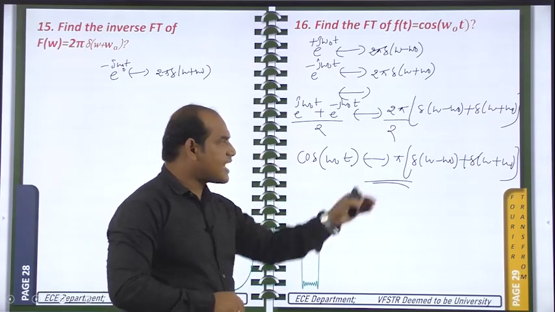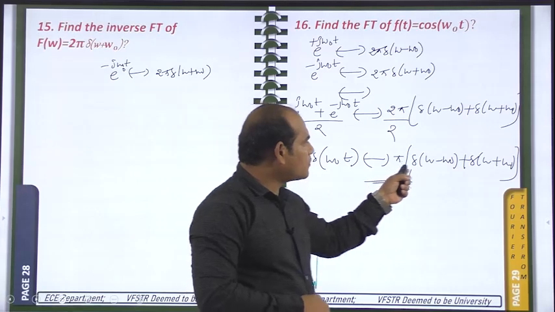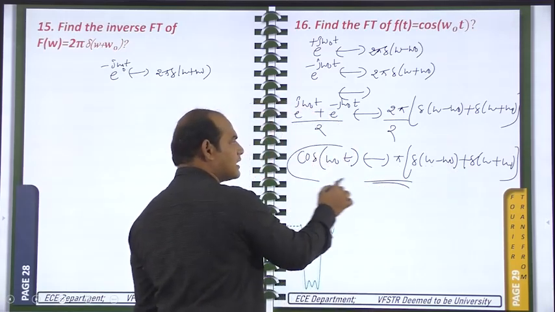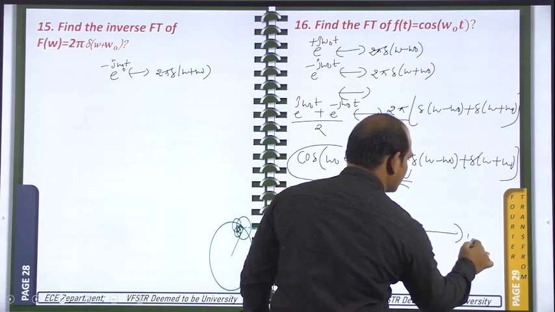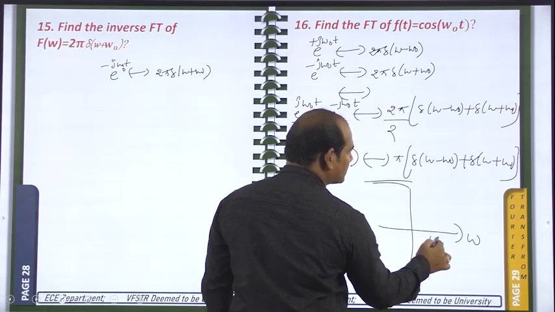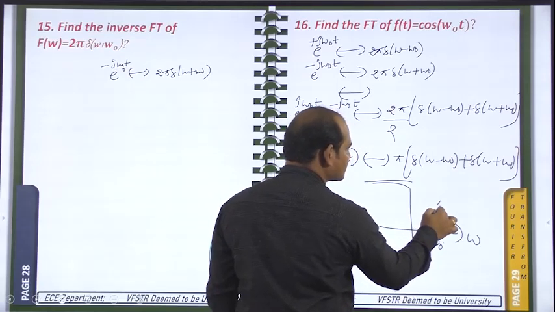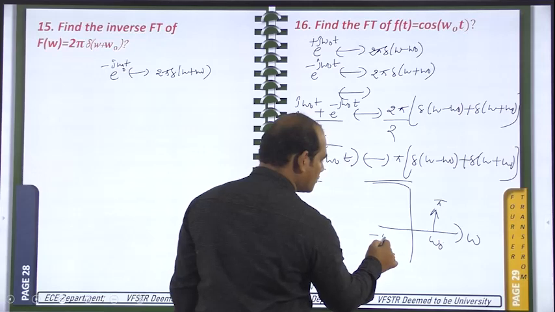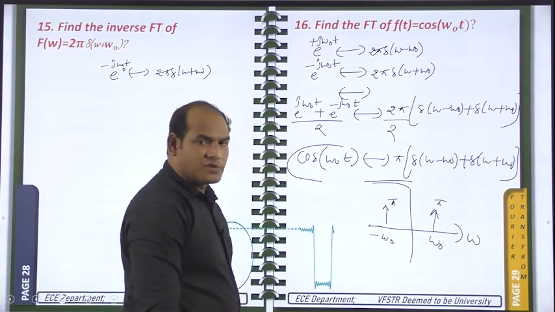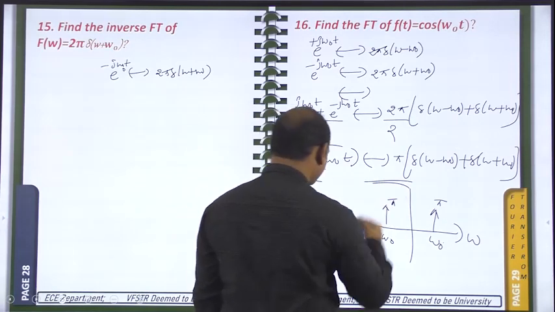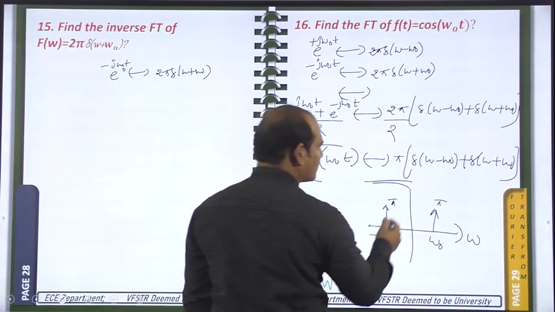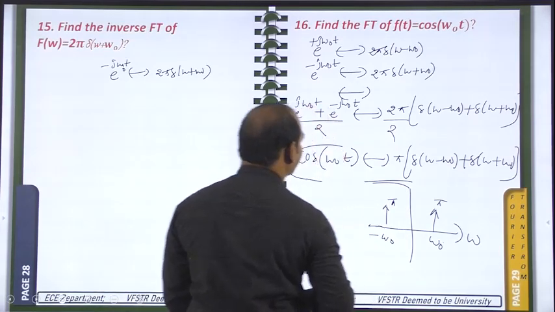So cos omega naught t is having the Fourier transform pi into del of omega minus omega naught plus del of omega plus omega naught. So in this cos signal, what are the frequency components available with respect to omega? If you draw, this is the y-axis. At omega naught, you will have one impulse with the strength of pi, and at omega is equal to minus omega naught, you will have one more impulse with the strength of pi. Okay, this is the magnitude spectrum for the cos omega naught. Like that we can tell.